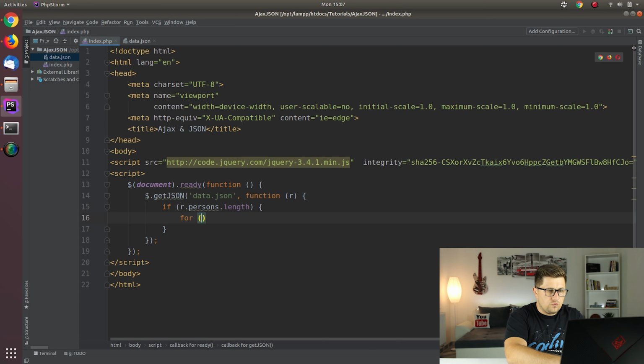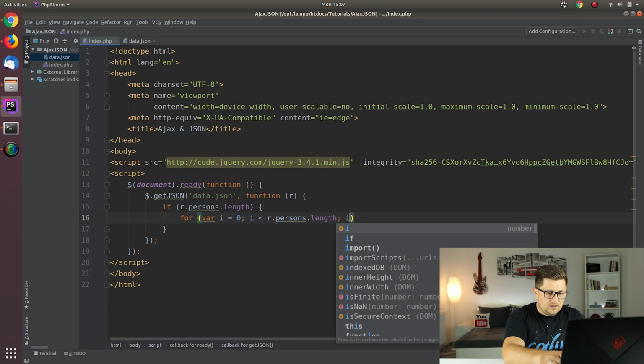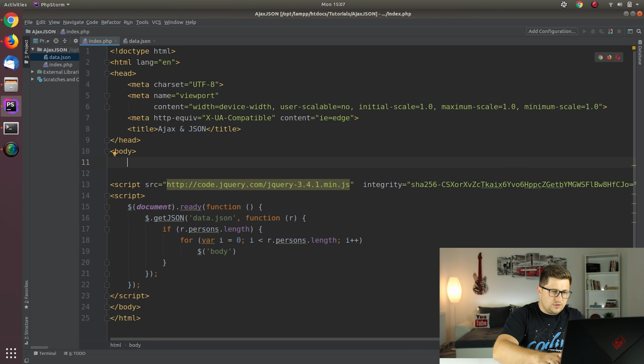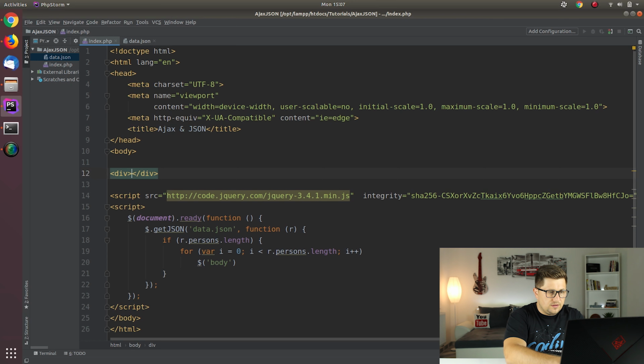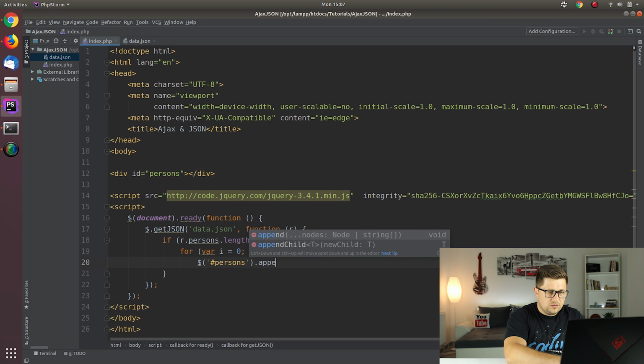So we can say for, starting from 0, i less than persons.length, i++, and then we need some place to put the output. So let's say I will add an ID persons here, and then we can say persons.append.